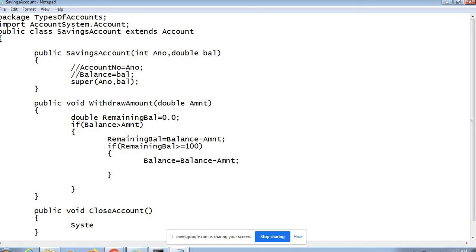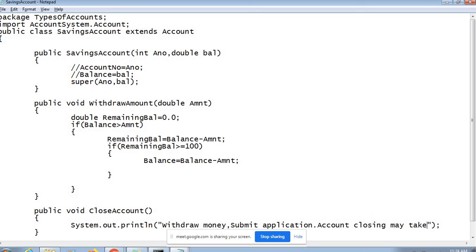So here we will implement System.out.println, and we will say how to close. So I'll say submit application or withdraw money. I'll say withdraw money, submit application, account closing may take 8 days. Okay, this is how the implementation is.